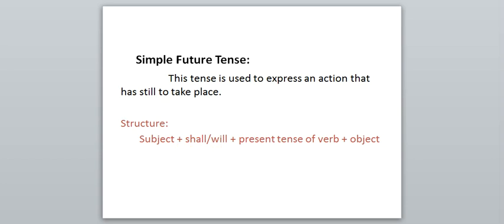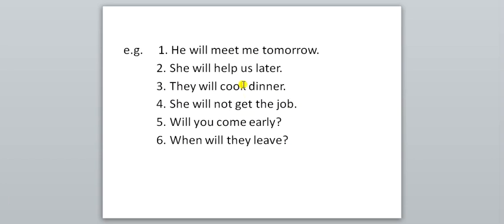Now see, sentences are here. Instead of writing a chart directly, I have given some sentences here. Our first sentence is, he will meet me tomorrow. Here only I am going to explain you the whole structure. In the first sentence, you can notice he is the third person singular pronoun. It's a subject.